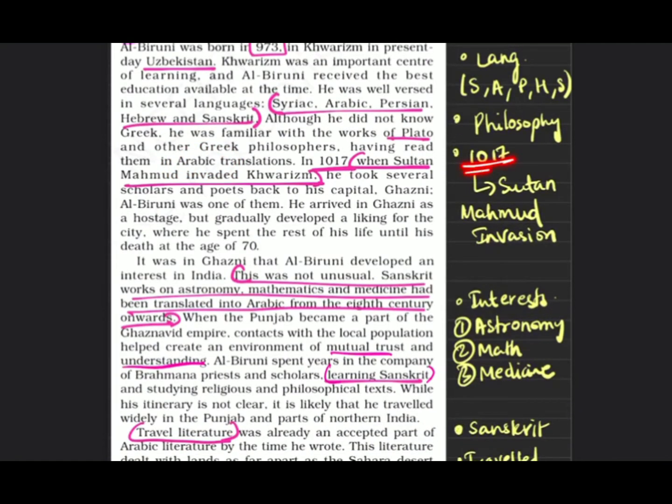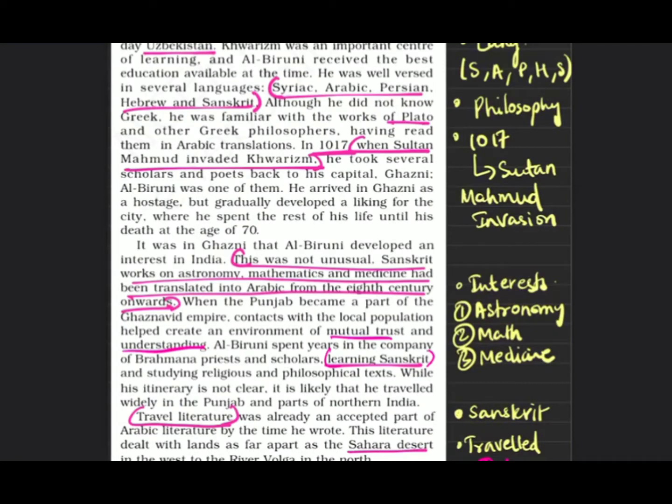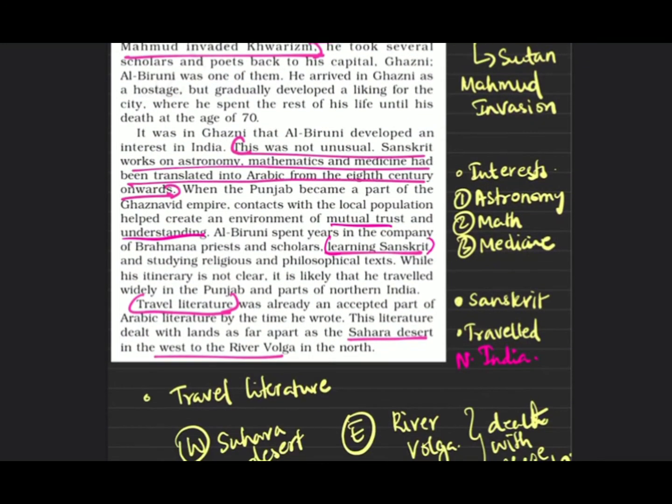In 1017, Sultan Mahmud of Ghazni came to Khwarizm and invaded it. He took a lot of scholars and poets to his capital Ghazni. Where is Ghazni? Ghazni is in Afghanistan. Al-Biruni liked the place of Ghazni and the places around it, and he died at the age of 70 in Ghazni itself.